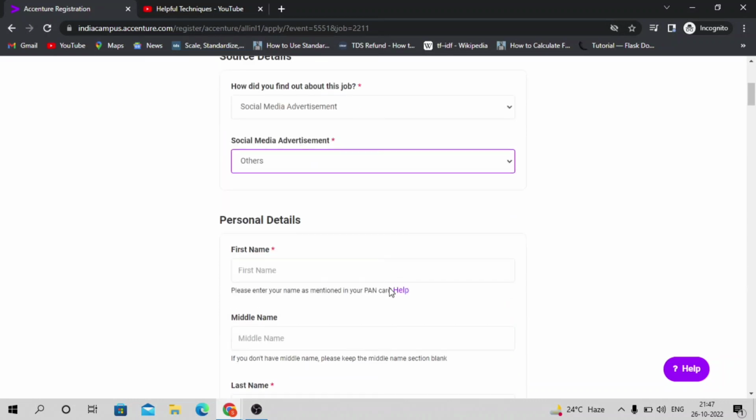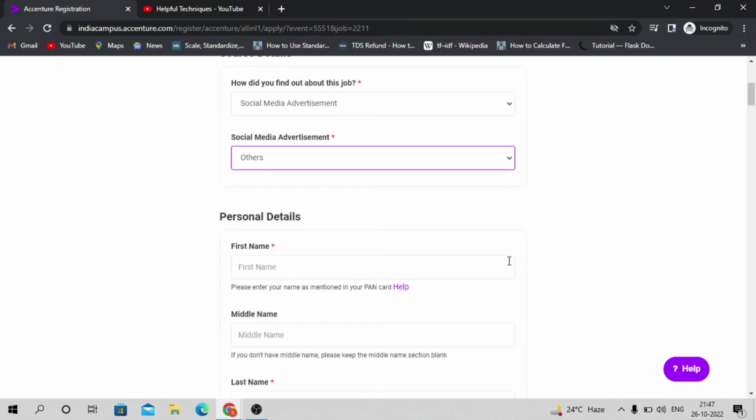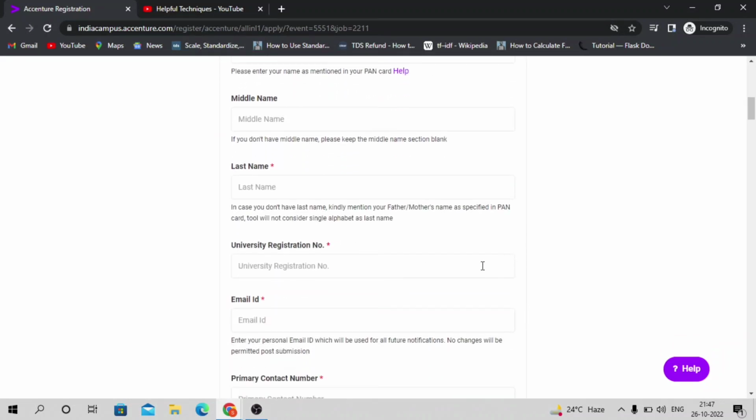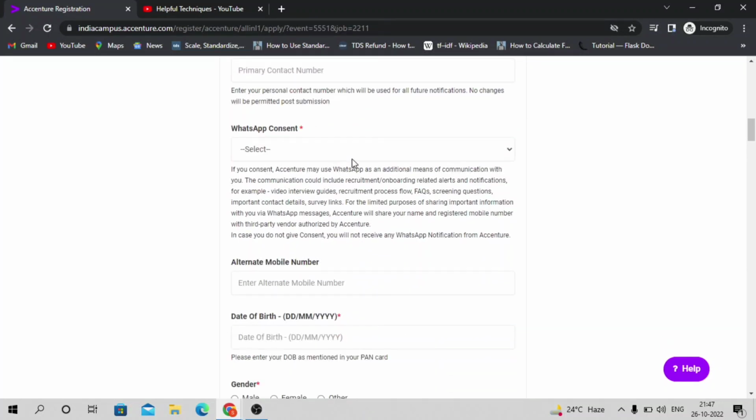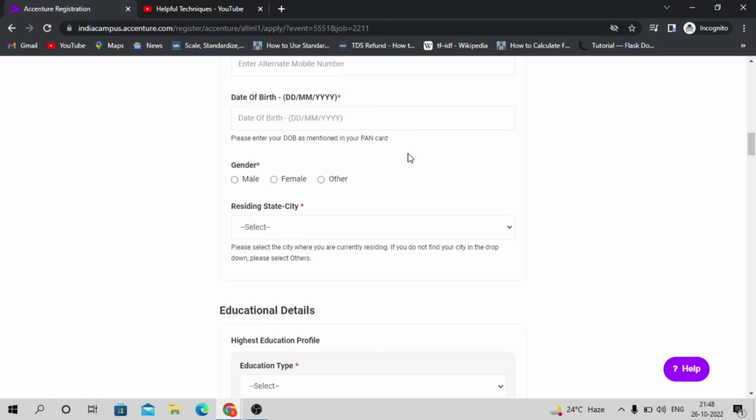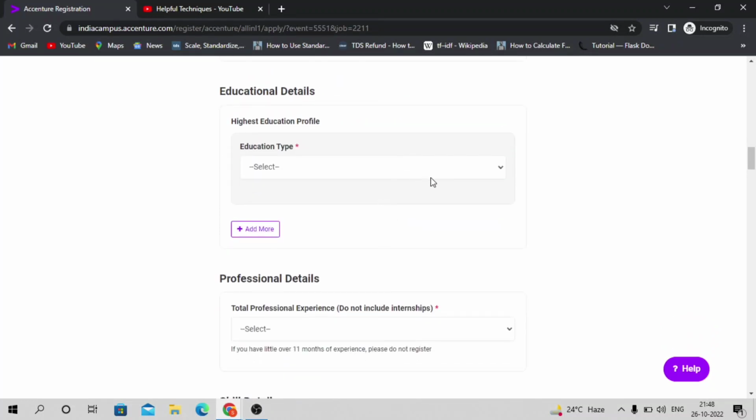Then provide your personal details, middle name, last name, and university registration ID. Also there is WhatsApp consent: if you want to get updates related to this process through your WhatsApp number, you can provide it. Then you need to provide your educational type, like undergraduate.